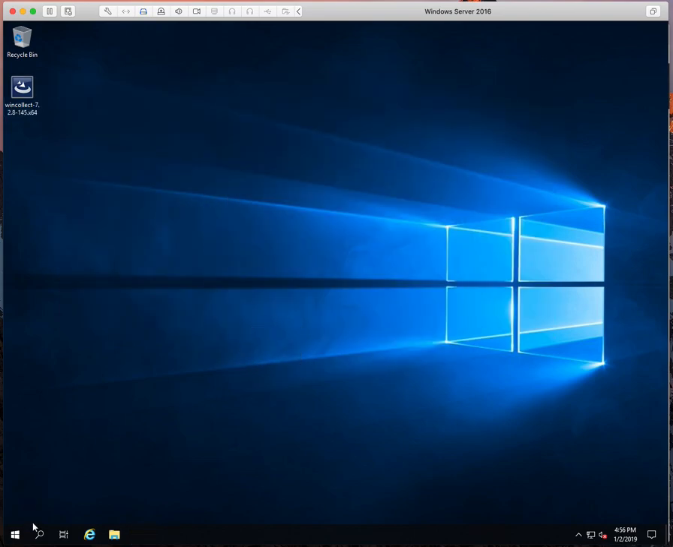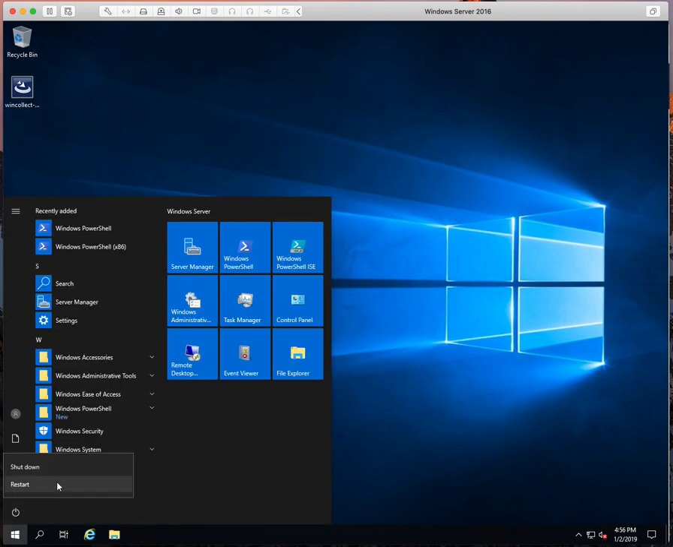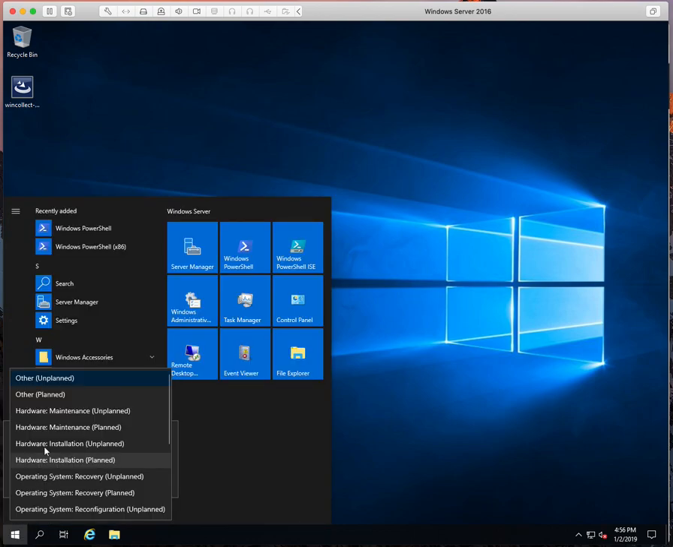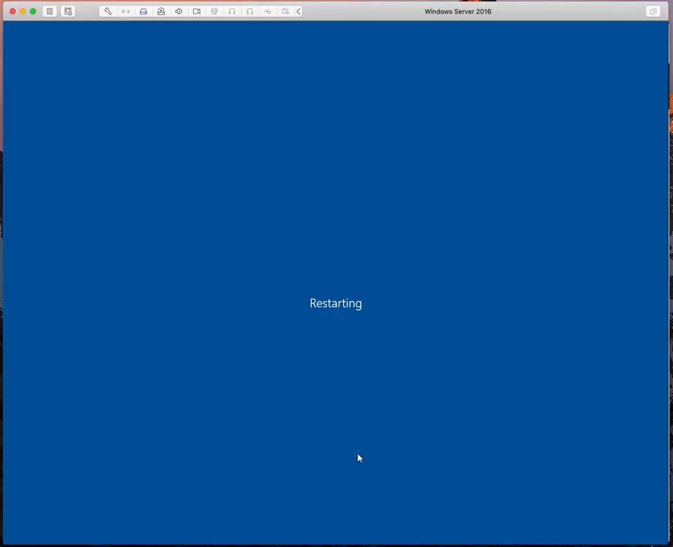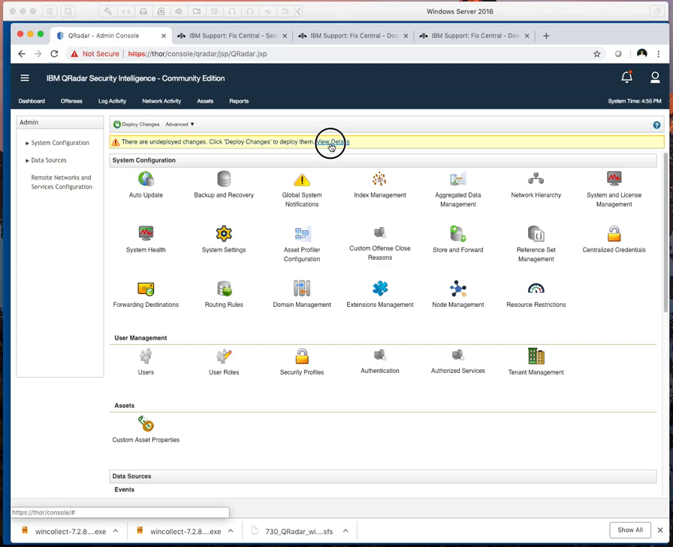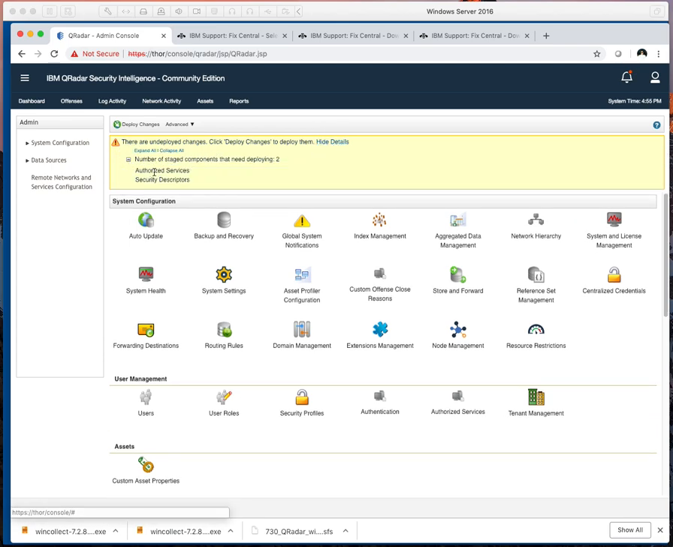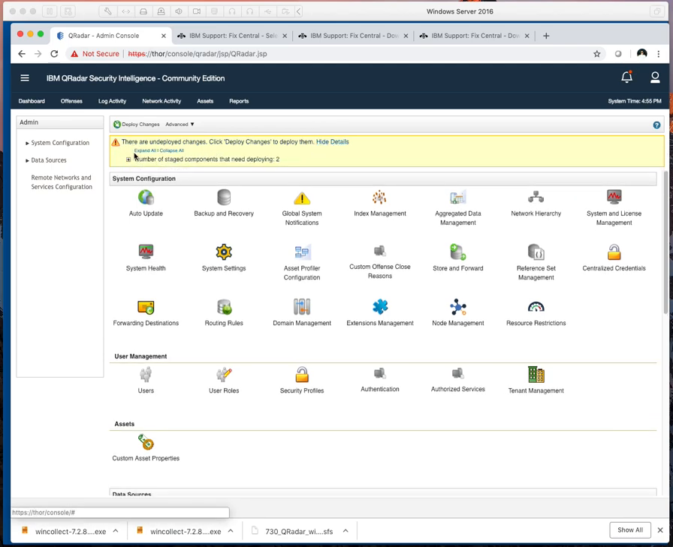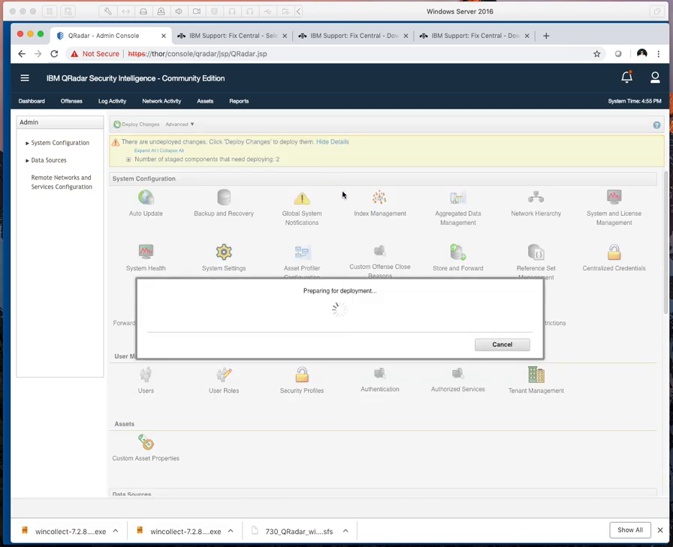I like to restart it after. It's not required, but it's kind of like my own best practice whenever you install new services and stuff. So while that's going, we can see it's already adding the stuff in the back end. So we're going to deploy these changes. There might be more, but for now we're going to do these.